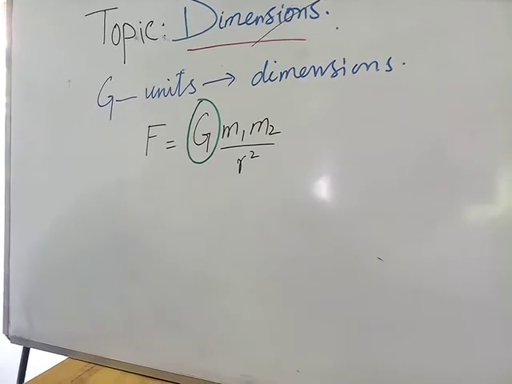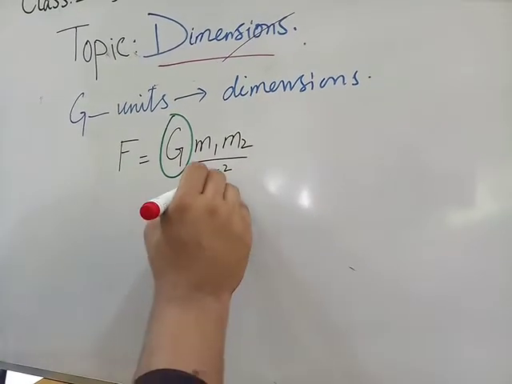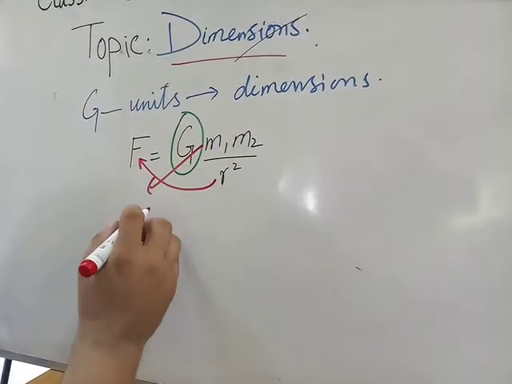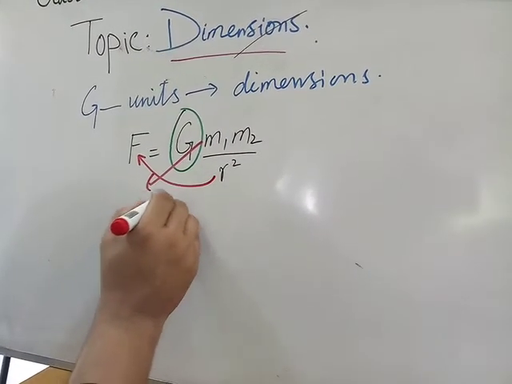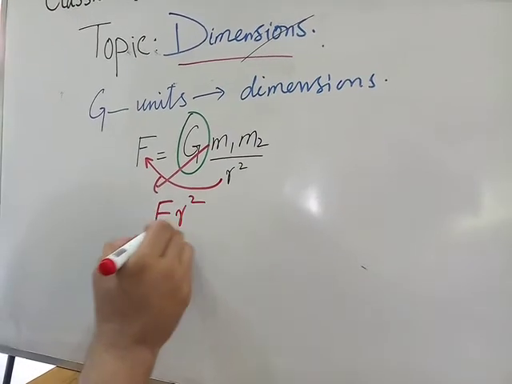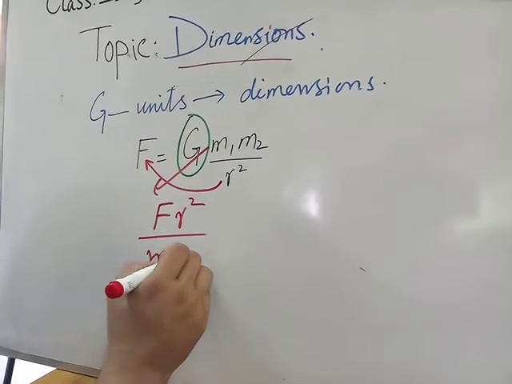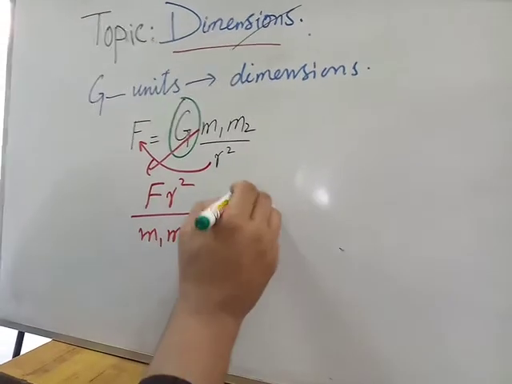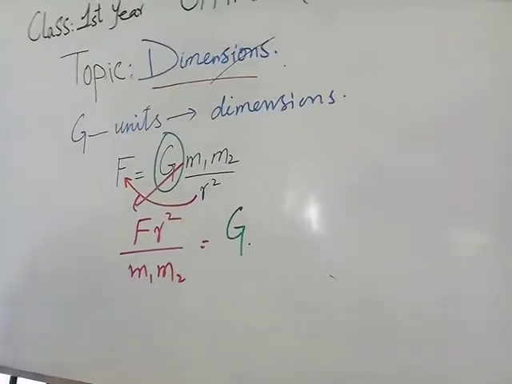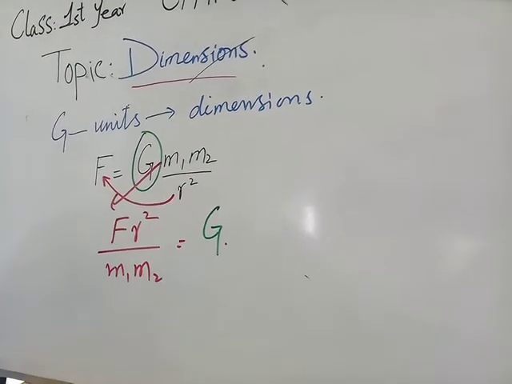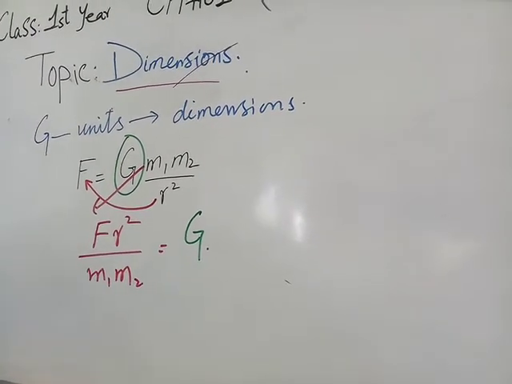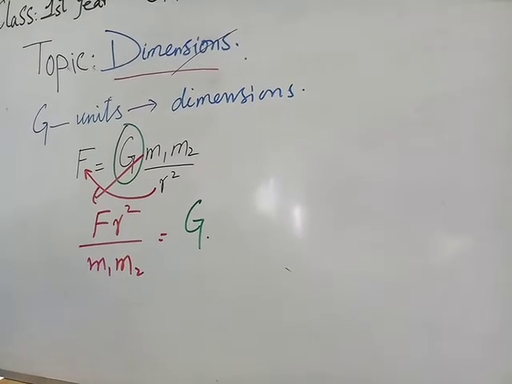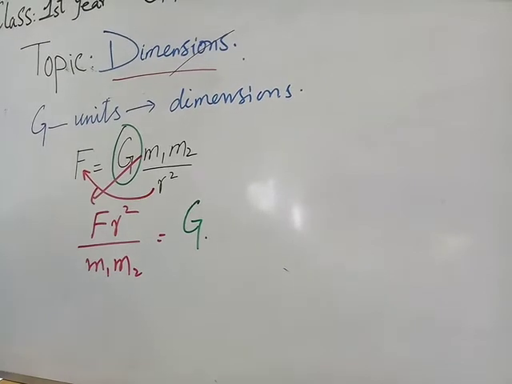So first we cross multiply for finding the value of G. Here F r squared divided by m1 m2 is equal to G. For finding the units, I can write the units in terms of base quantities, not in terms of special units.